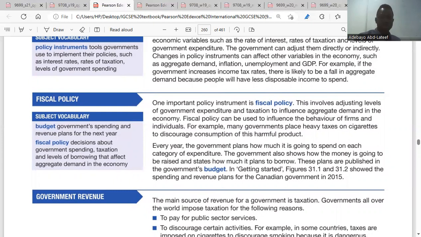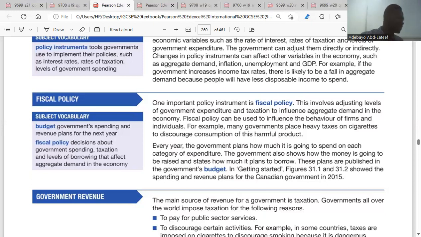Fiscal policy can be used to influence the behavior of firms and individuals. For example, many governments place heavy taxes on cigarettes to discourage consumption of these harmful products. Cigarettes are a demerit good, so they could cause harm to health. As a result, government will increase the taxes on them to reduce the consumption. It's a market failure.